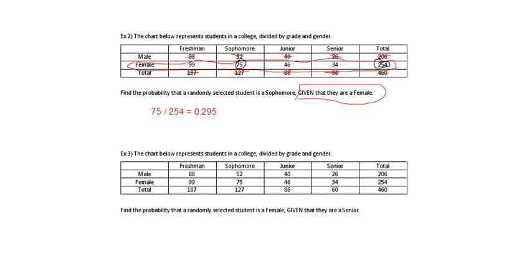All right, example 3. Find the probability a student is female given that they are seniors. So the key phrase is given that they are seniors. So I'm going to circle all of the seniors. Anything I did not circle, cross out.